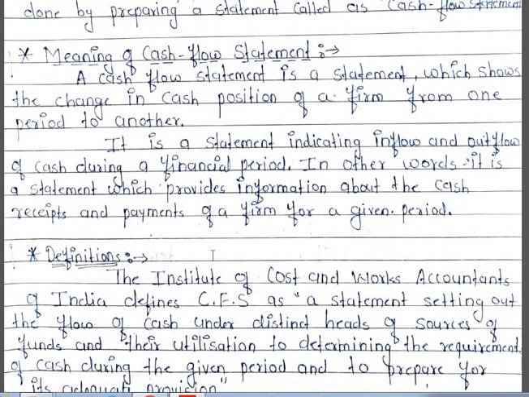Now let us understand what we mean by cash flow statement. A cash flow statement is a statement which shows the change in cash position of a firm from one period to another. It is a statement indicating the inflow and outflow of cash during a financial period. In other words, it is a statement which provides information about the cash receipts and payments of a firm for a given period.